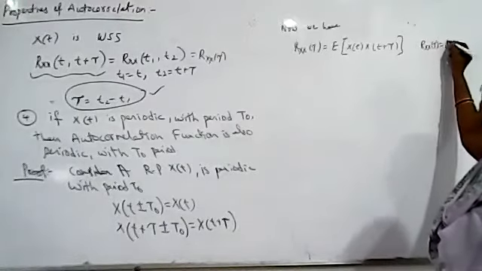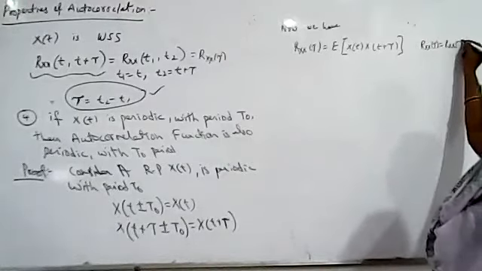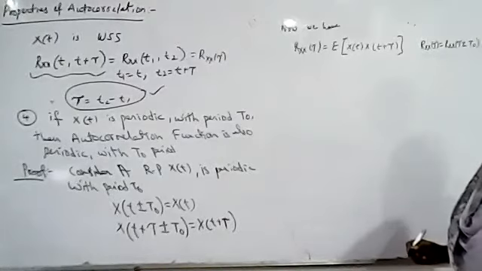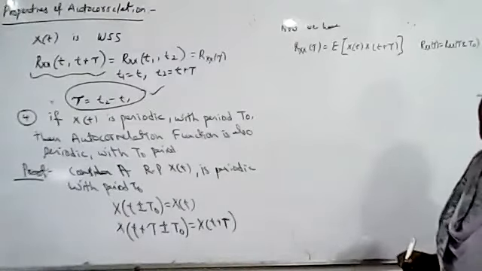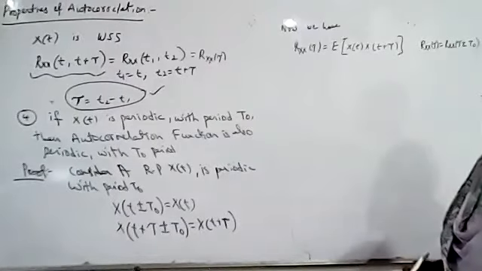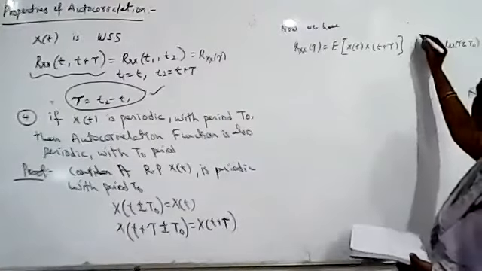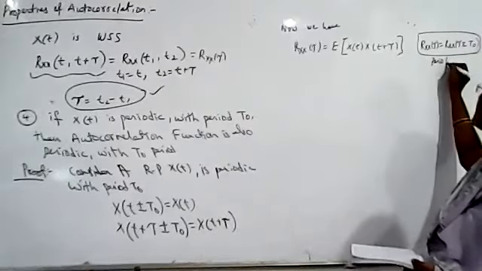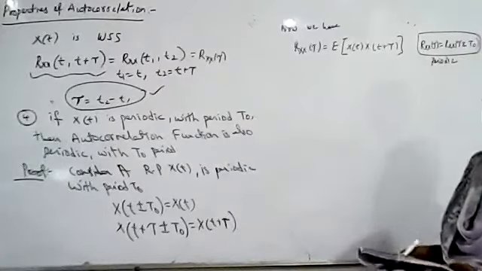Periodic means it should be equal at tau plus or minus T naught. Rxx of tau should be equal to Rxx of tau plus or minus T naught. If this condition is satisfied, then only we say that the autocorrelation function is periodic. Otherwise, it is not periodic.